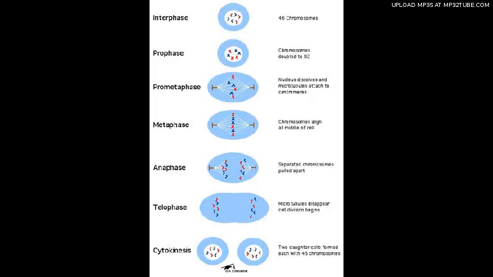Cytokinesis. The process of cytokinesis takes place immediately after mitosis. Cytokinesis is the division of the cytoplasm and organelles into two separate cells. The cell now contains the two nuclei formed during mitosis.